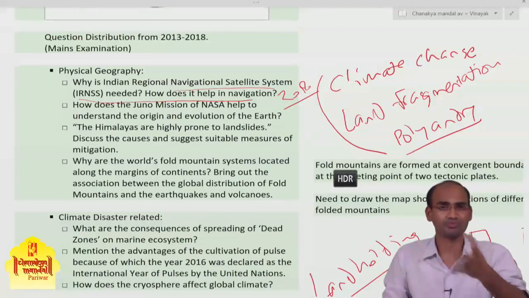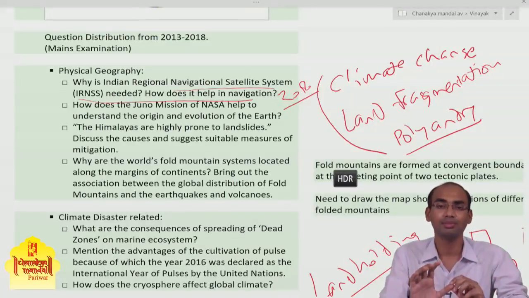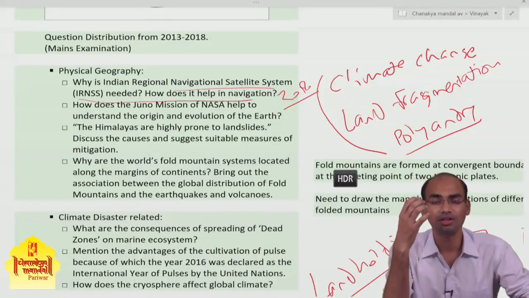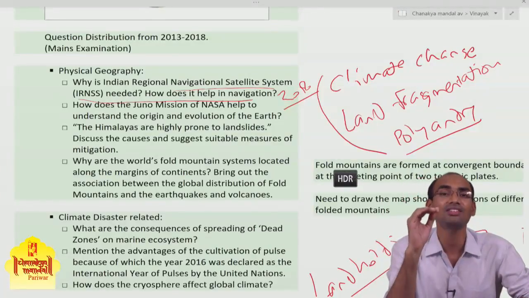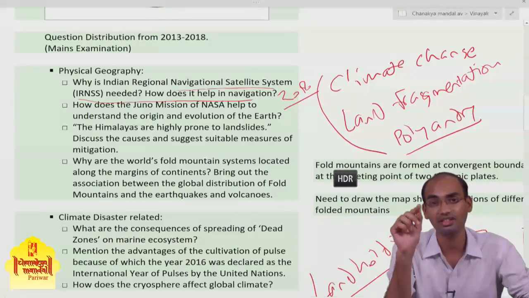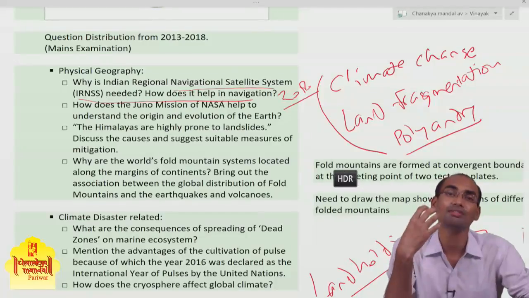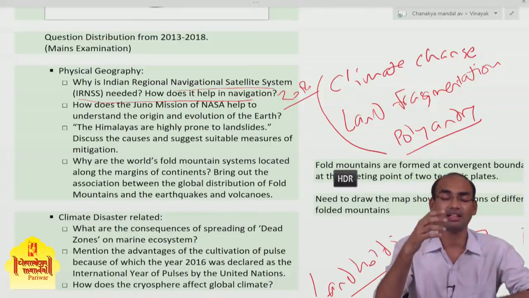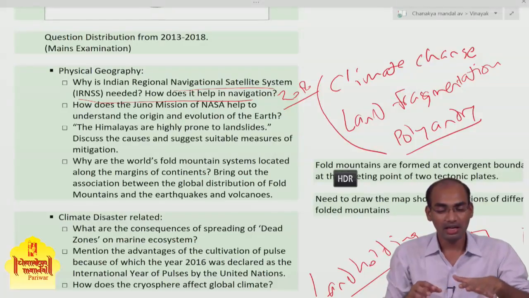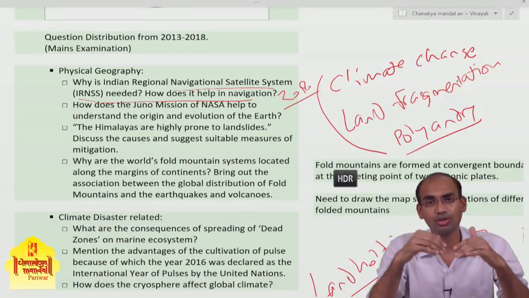First you need to understand the relevance of the question, why it was asked in 2018, because last year ISRO launched the last satellite in the constellation of IRNSS. This system is a constellation of 7 satellites. Last year the 7th satellite was launched, and this year UPSC asked a question on it.